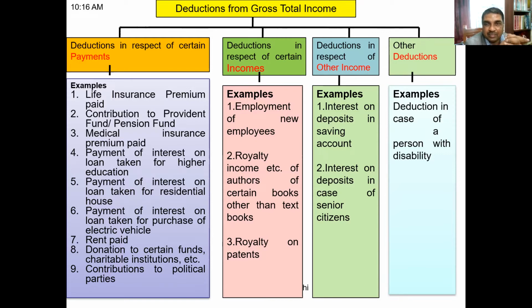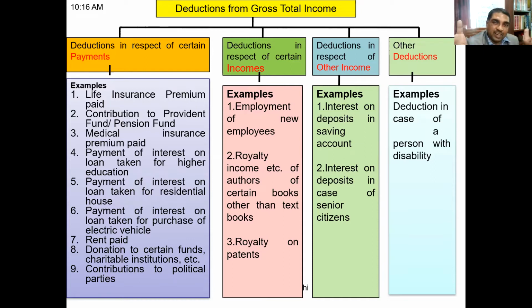Next is, if your income includes some other type of income, like interest on deposits in a savings bank account. So you'll be learning section 80TTA, where a normal person can claim a deduction up to 10,000 rupees if interest is from a savings bank account. And a senior citizen can claim up to 50,000. So since they are having other income, not normal business income or salary income, but they're having this interest income, they can claim this deduction.